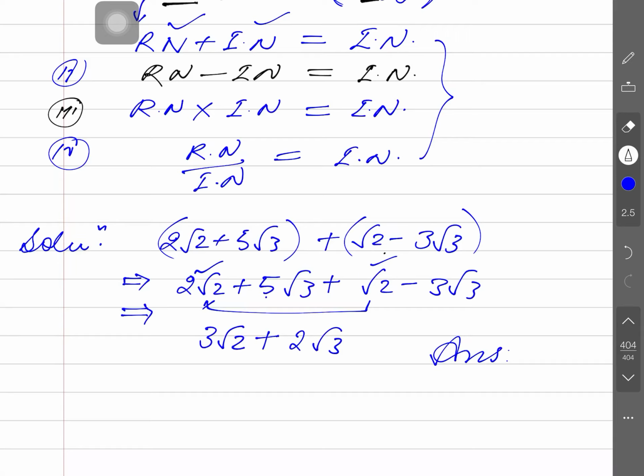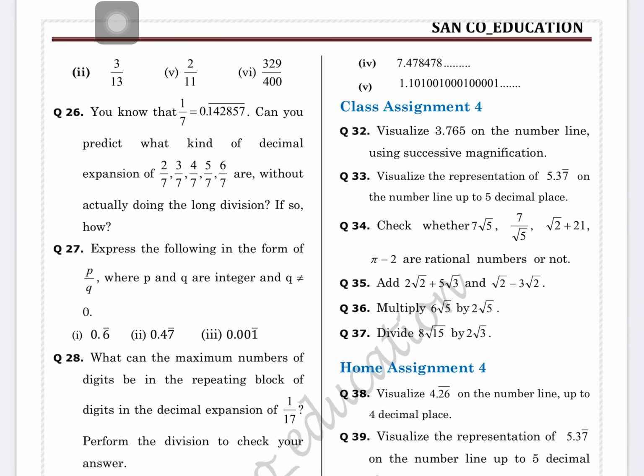What type of expression is coming here? Rational, irrational, irrational. When you perform an arithmetic operation between a rational and an irrational number, you again obtain an irrational number. Is that clear, guys? Now, see the next question.